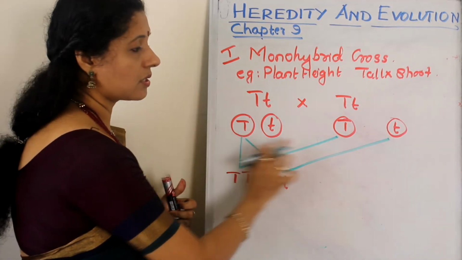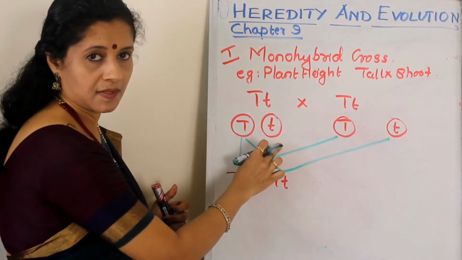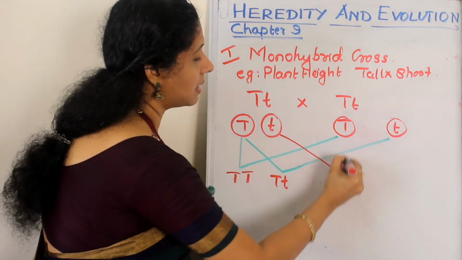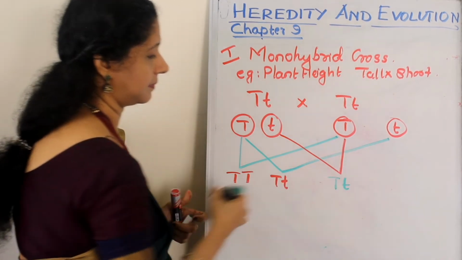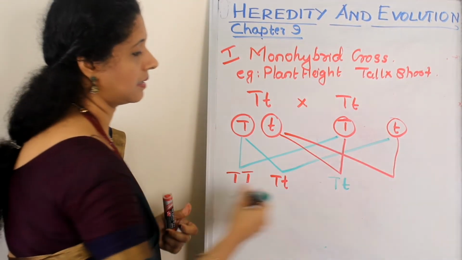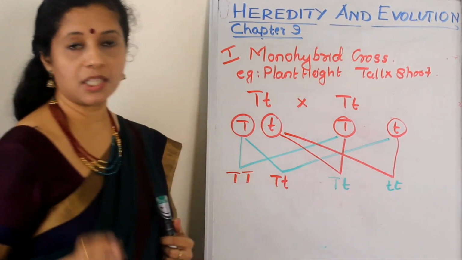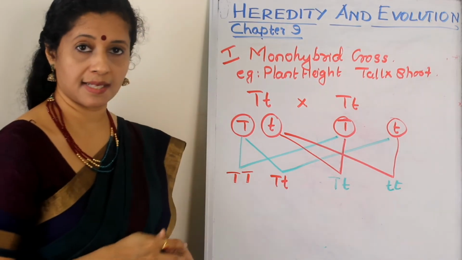So this option is over, this had two options. Now the second one from this can also combine with these. So the possibility is, the next is, so we are getting 4 probabilities. It's not that we are going to get 4 offspring. 4 probabilities or chances are there.